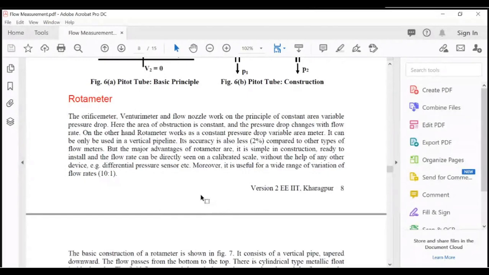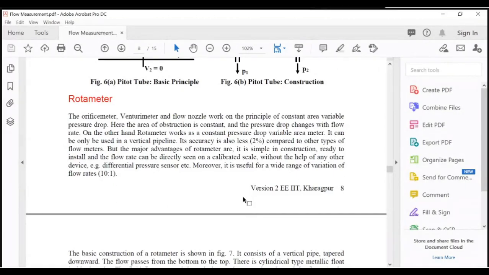It can only be used in a vertical pipeline. Its accuracy is also less, about 2%, compared to other types of flow meter.